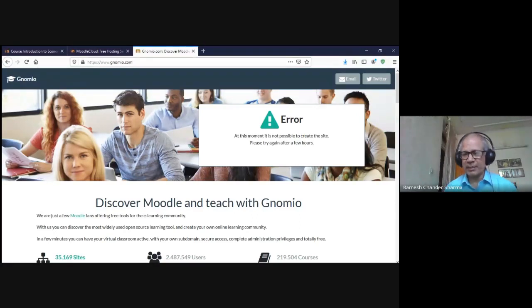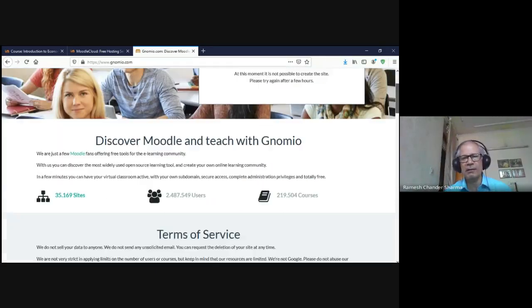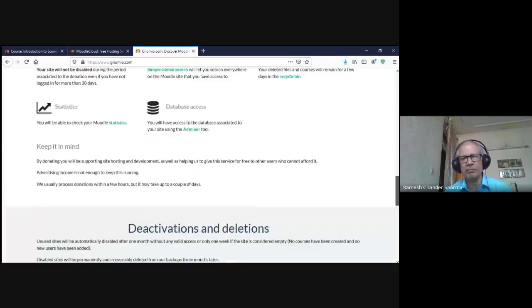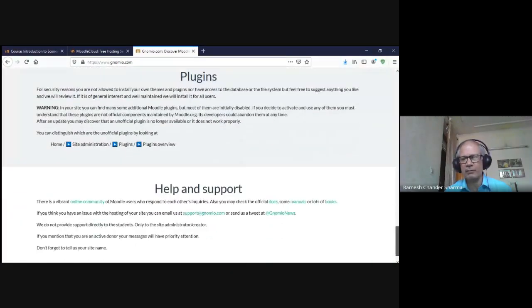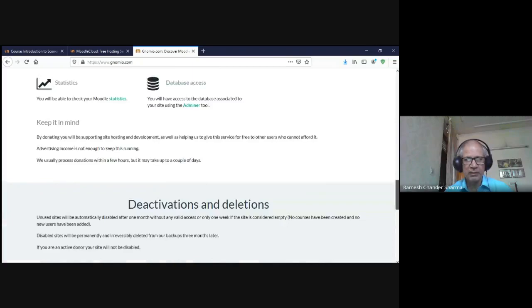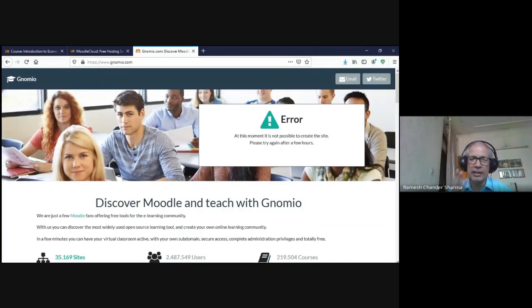sustainability. This is a free website. They have to sustain, so they depend on advertisements. To use this website, the advertisements will be popping up. So I don't use it on my laptop, because it asks me to remove the ad blocker on my system, and I don't want to remove that. But many people use it.